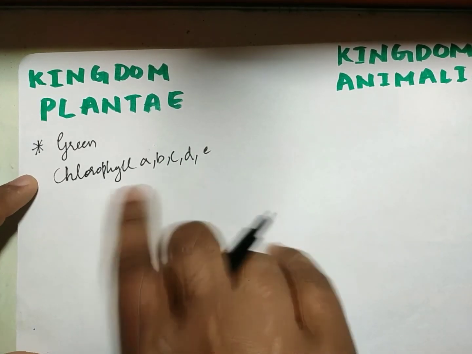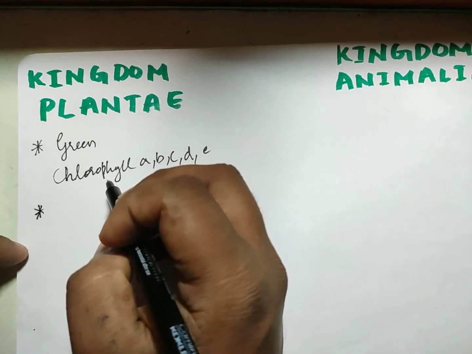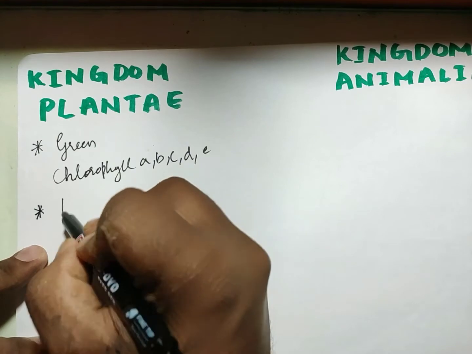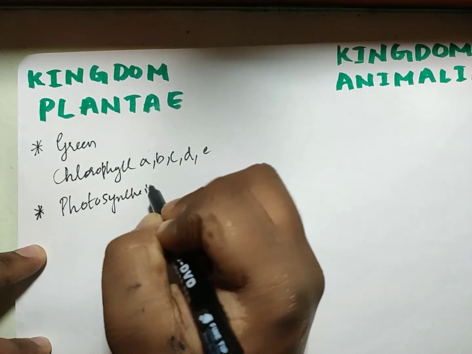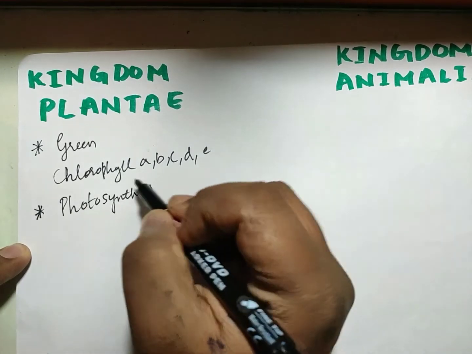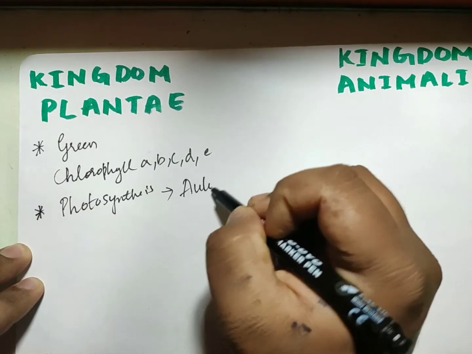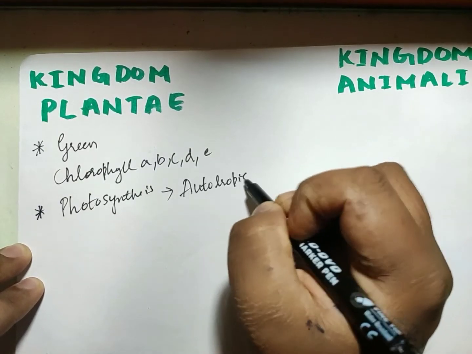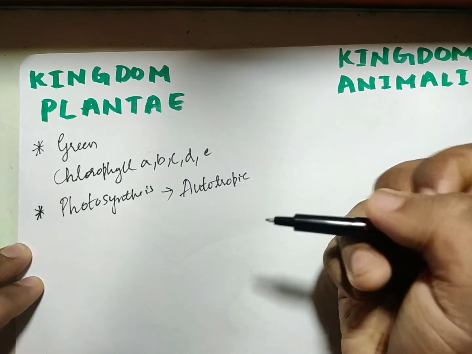Because of this green color pigment called chlorophyll, they can undergo a process called photosynthesis. Now what is the benefit of photosynthesis? Because of this process, they are autotrophic in nature, that is, they can prepare their own food.